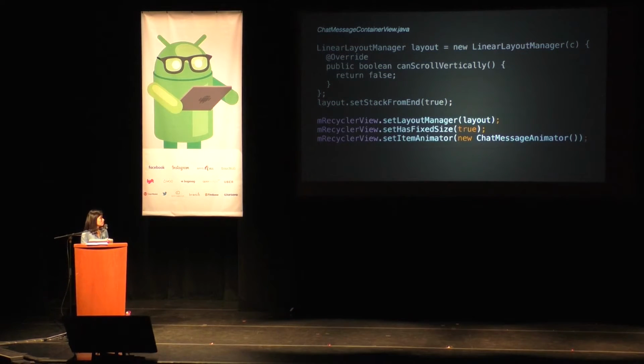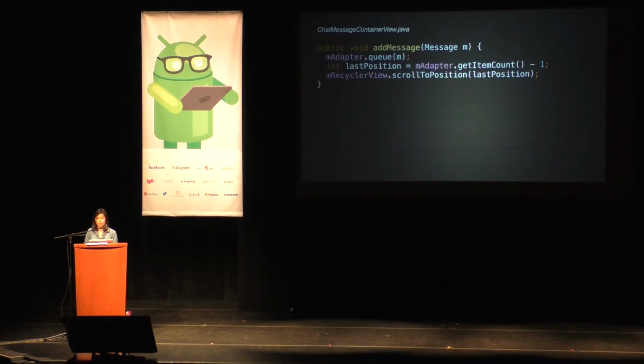When we are configuring the RecyclerView, we just give it the layout manager that we created. We also tell it it has a fixed size. This is something you'll want to do if you know in advance that adapter changes won't affect the size of your RecyclerView. Android can do some optimizations for you, so it's good to set this if you're not already doing that. And then we set it our item animator, which is a custom one.